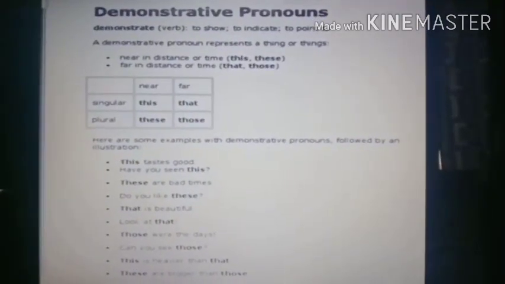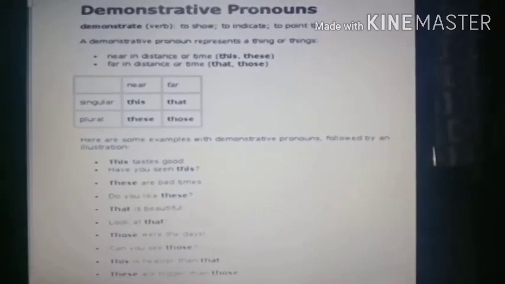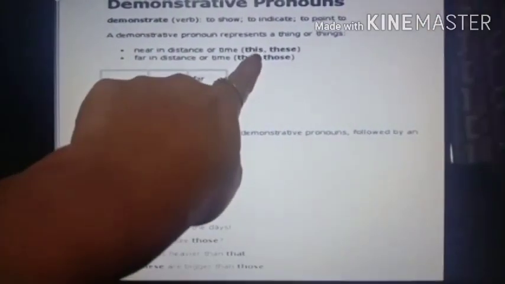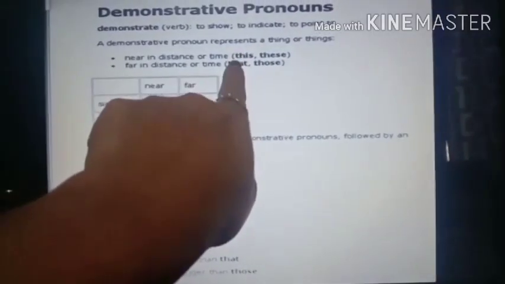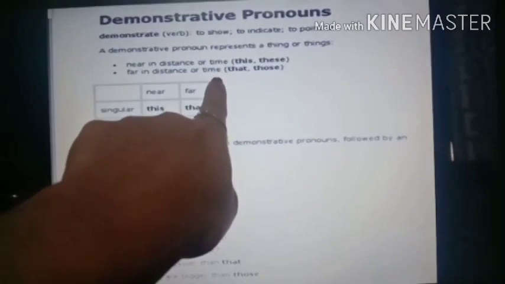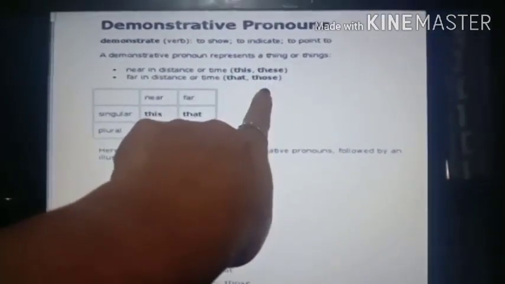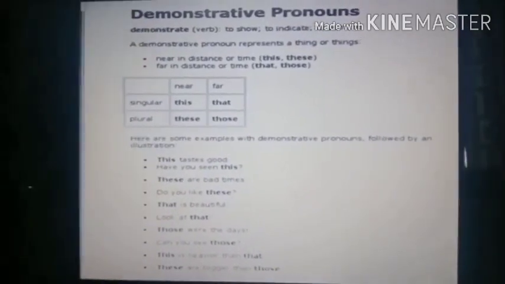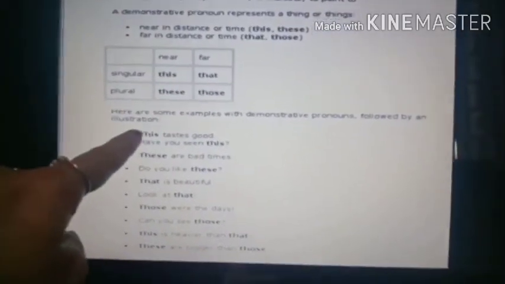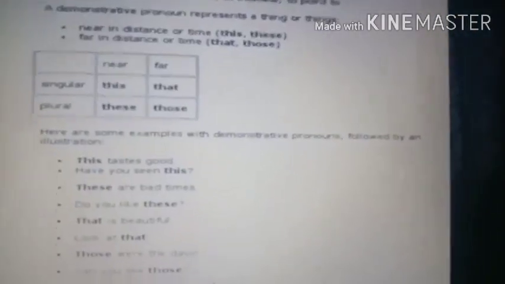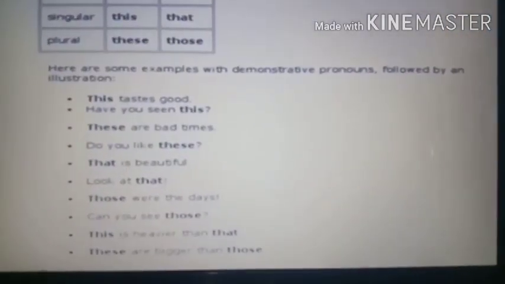Now, some more examples of demonstrative pronouns. Here it is given. If it is near in distance, this and these is used. This is for singular, these is for plural. If it is far in distance, that and those is used. That is for singular and those is for plural. Very simple. Okay, here it is given in table form. Now see down, all the examples are given. I hope you can see it properly. I will just bring it closer so that you can read it properly.